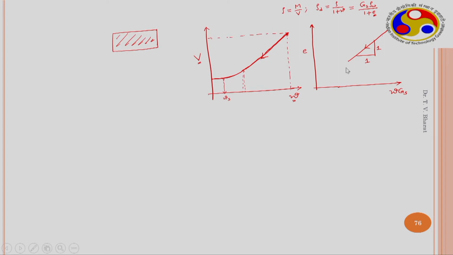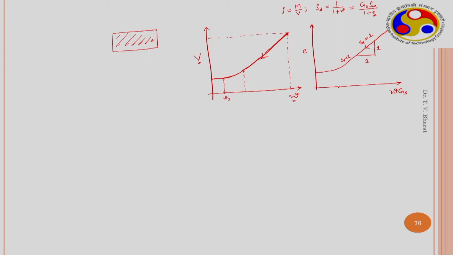That means the degree of saturation of the soil remains the same, and beyond that the degree of saturation becomes less than 1. Here the degree of saturation is 1 and beyond this it is less than 1, and the degree of saturation slowly approaches 0.